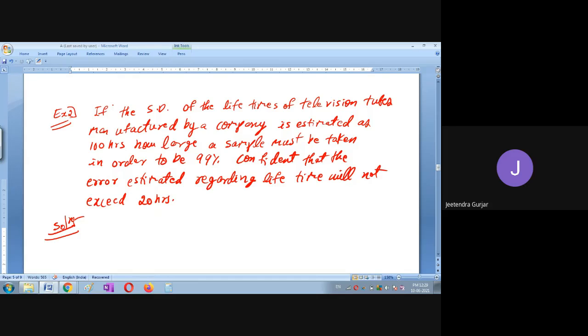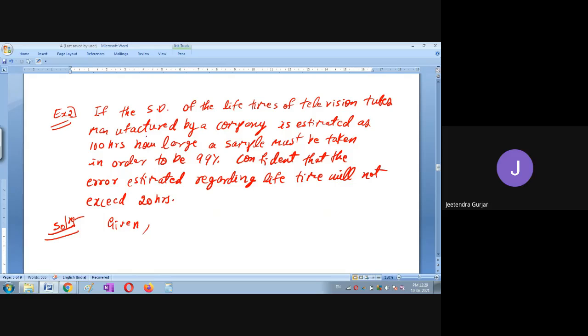See, if the standard deviation of the lifetime of television tubes manufactured by a company is estimated as 100 hours. So what is this now? 100 hours they have given in general, right? So what is given here?